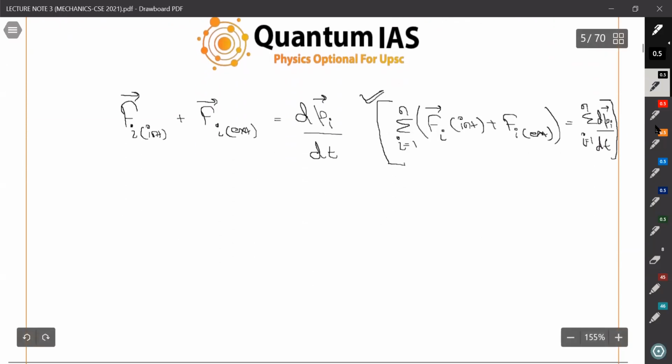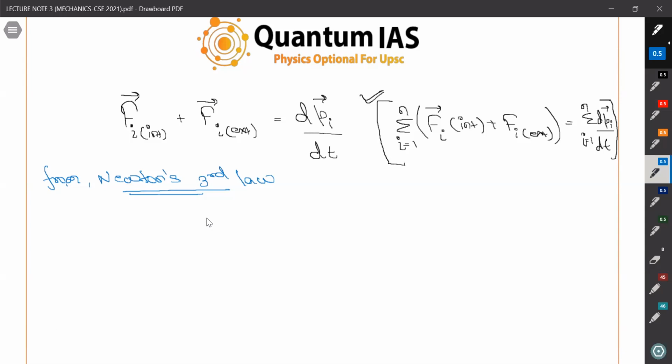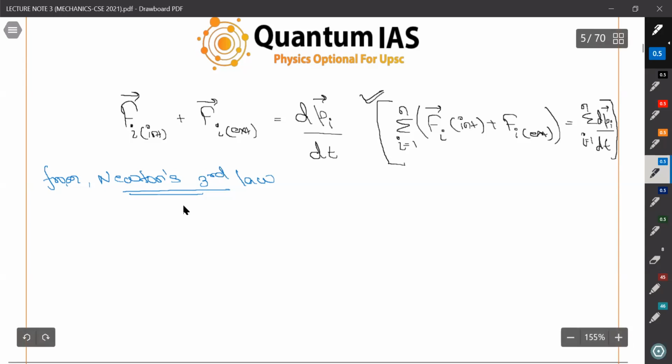We also know that from Newton's third law, every action has its equal and opposite reaction, so we can say that all of the internal forces will cancel out each other, right? So if all of the forces cancel out each other, we can substitute summation i equals 1 to n of F_i internal equals 0, and this equation will become like this.